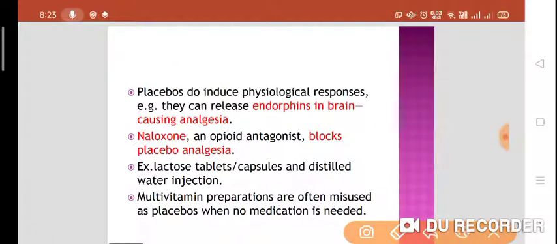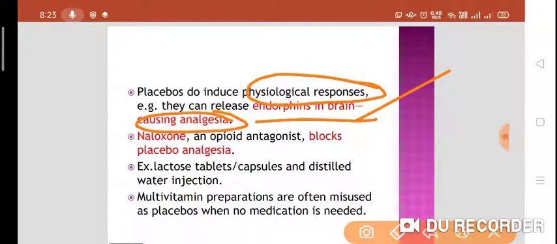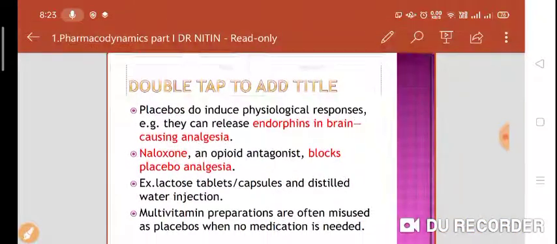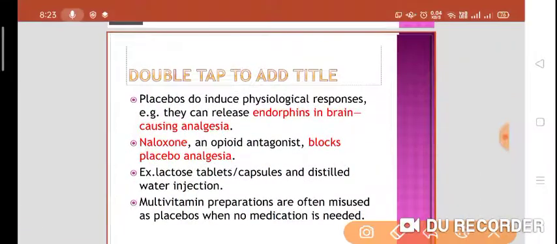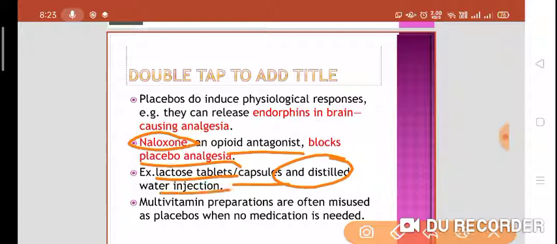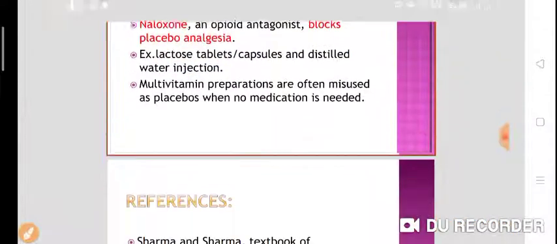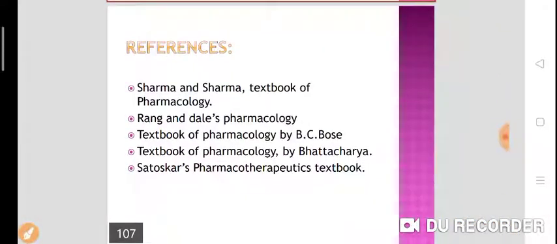Placebos do induce a physiological response. They can release endorphins in the brain, and that may lead to analgesia. So you can give naloxone, an opioid antagonist, which blocks the placebo analgesia effect. You can give lactose tablets, capsules or distilled water for injection, different colorful injections, or multivitamin preparations for the placebo effect. Multivitamin preparations are often misused as placebo when no medication is required. So this is all about the pharmacodynamics that we have just discussed in 3 parts.